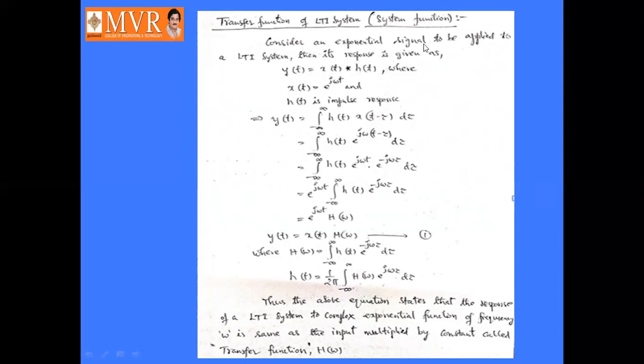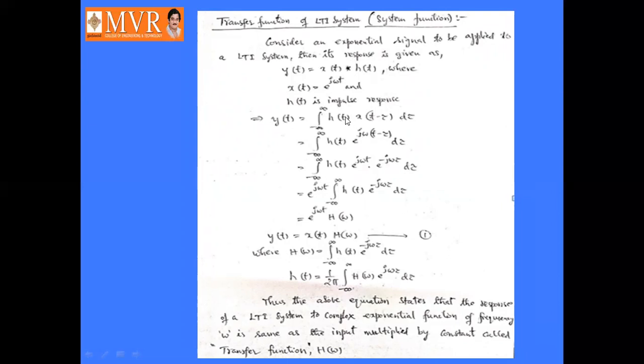X of t is an exponential signal, that is in the form of e power j omega t. So x of t here is e power j omega t, and h of t is its impulse response. Then y of t can be defined as x of t convolved with h of t. The convolution formula is the integral from minus infinity to infinity of h of tau into x of t minus tau d tau.